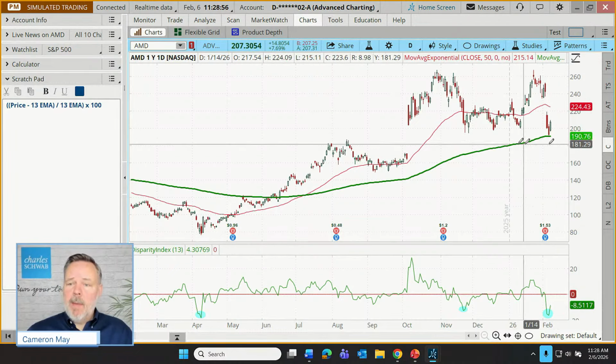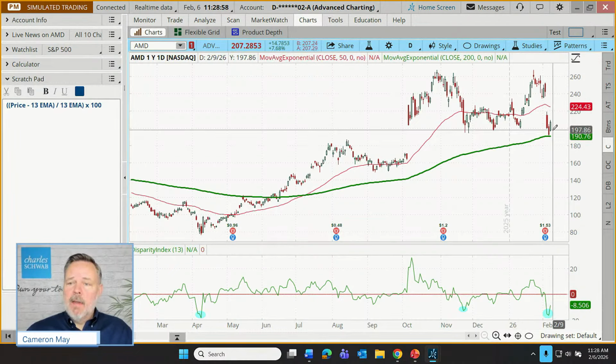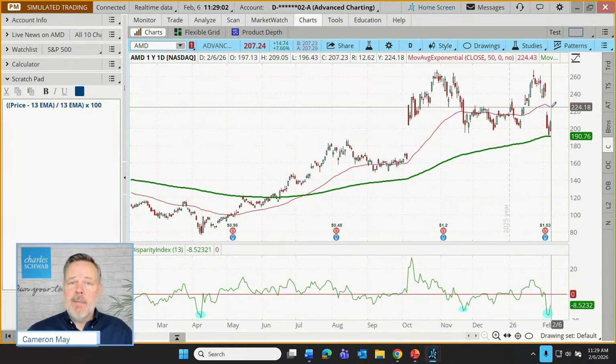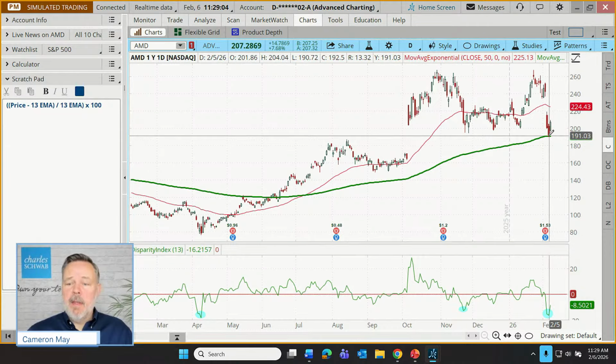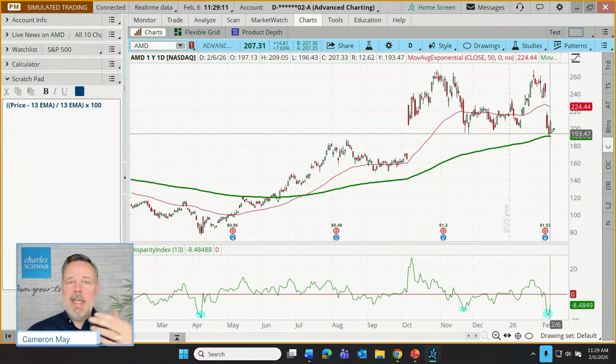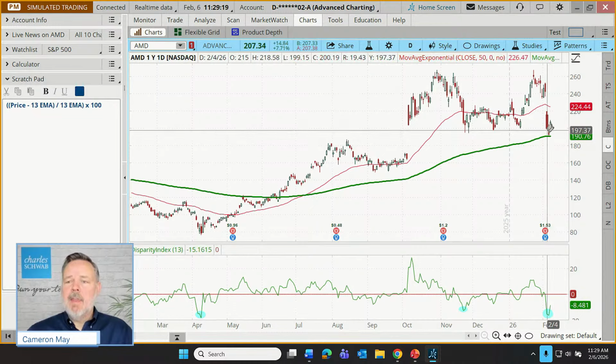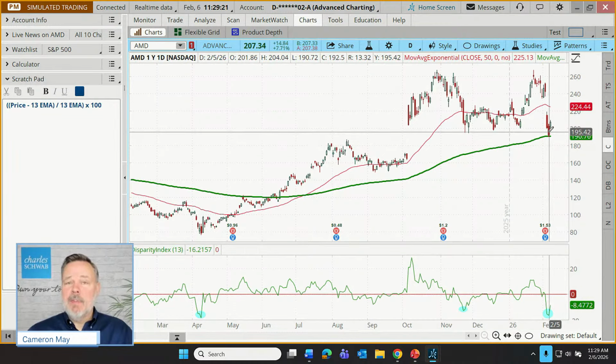But what about the overall trend? Our technician might think it's interesting. The 50 period, a shorter term trend line, still above a 200 period, might still be bullish. And this may, therefore, just represent a short-term pullback in an intact upward trend. And maybe that's the extreme short-term trade setup that our trader is looking for. So let's say that's going to be the case. And this is going to be our example trade for the day.